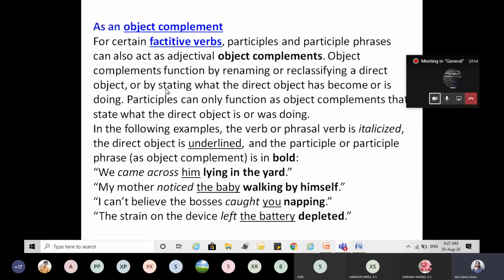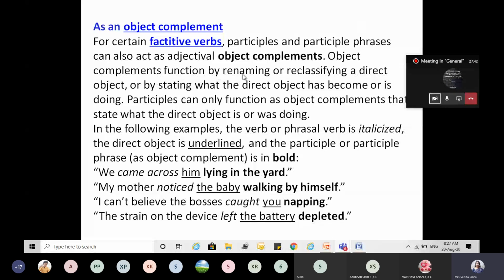As an object complement, we have seen object is what? On which there is the effect of the verb. For certain factitive verbs, participles and participle phrases can also act as adjectival object complements. Right? It acts as an object complement, but it is an adjectival. It acts as an adjective because it is participle.